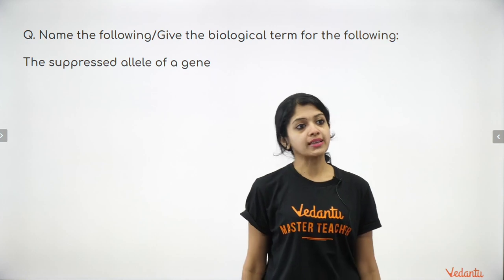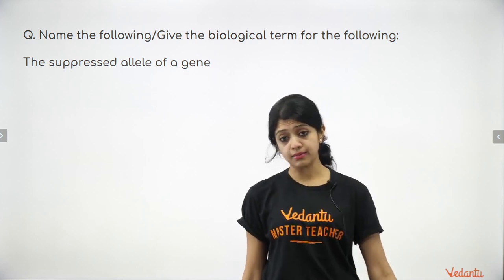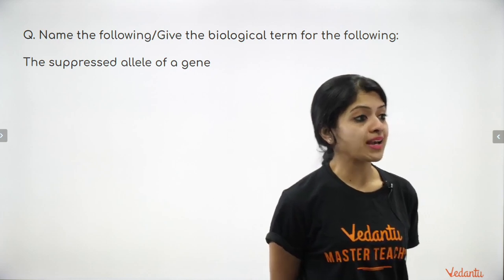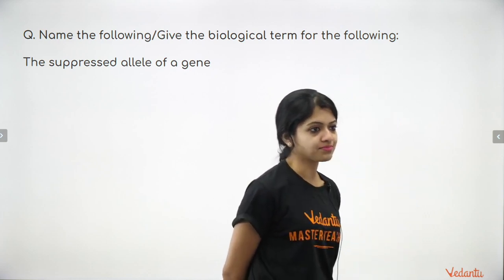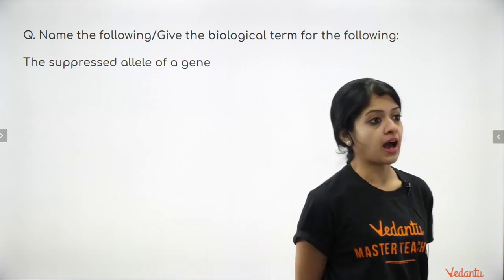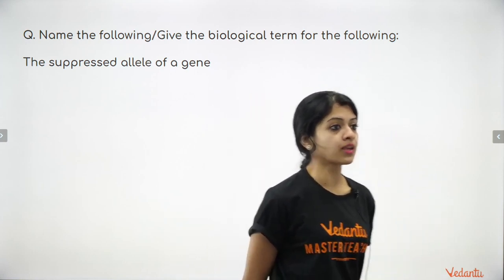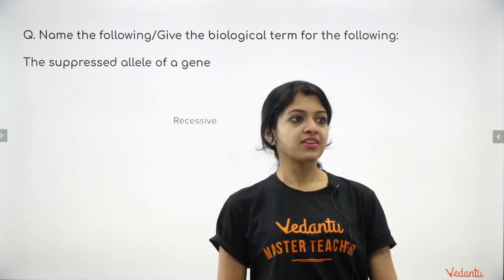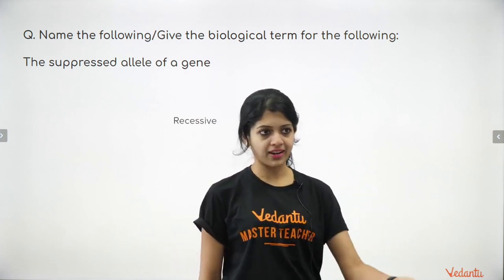Next one, the suppressed allele of a gene. Suppressed allele of a gene. Recessive. Vinod has given me the answer first. Bhavita, Narendra, Harsh, all of you say it's recessive. Yes, recessive is absolutely the correct answer.